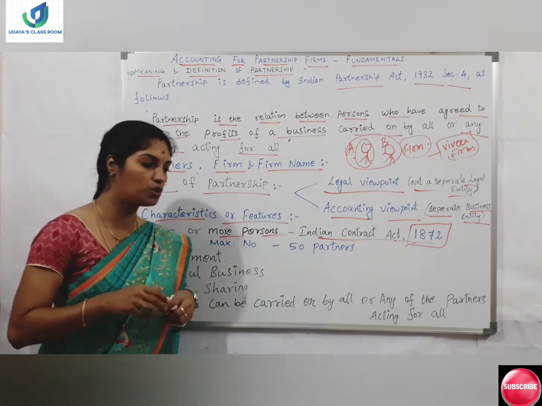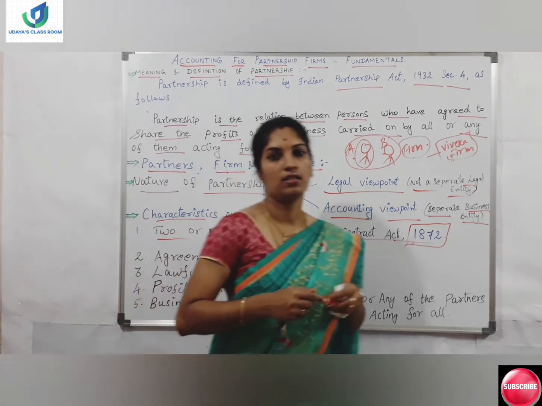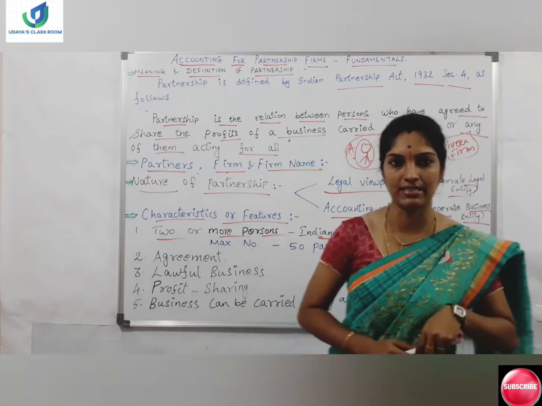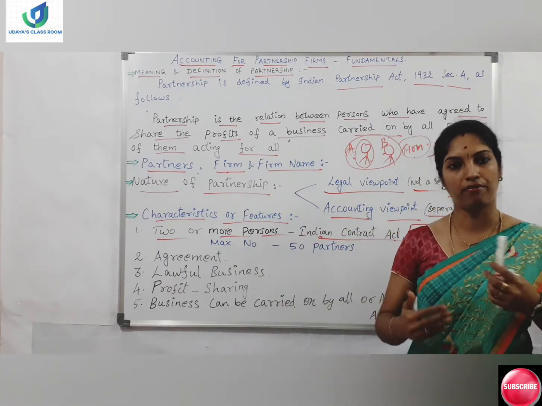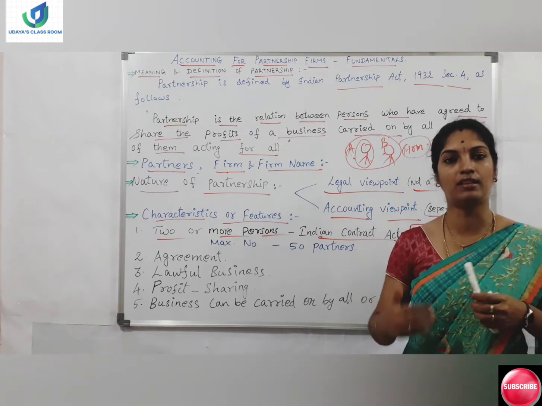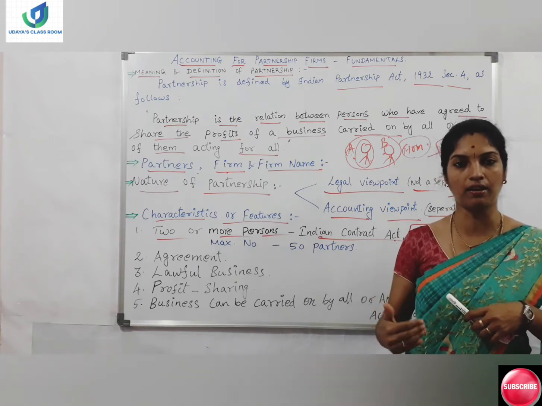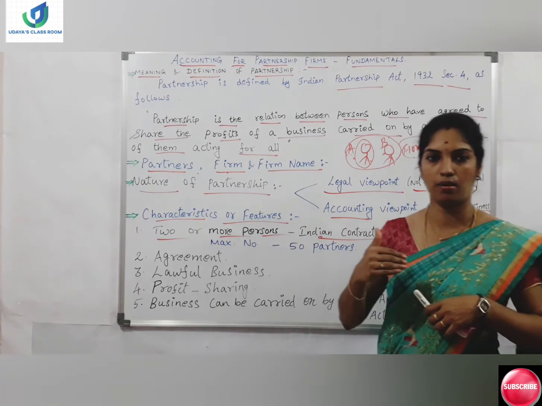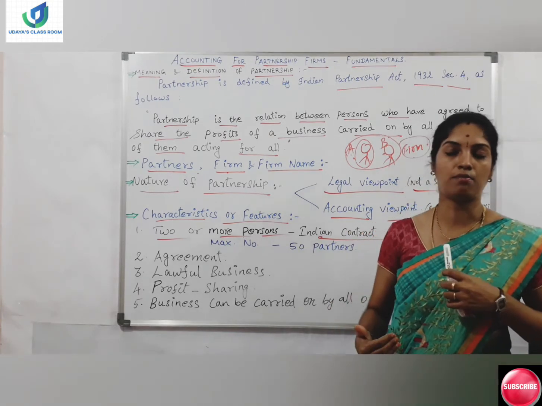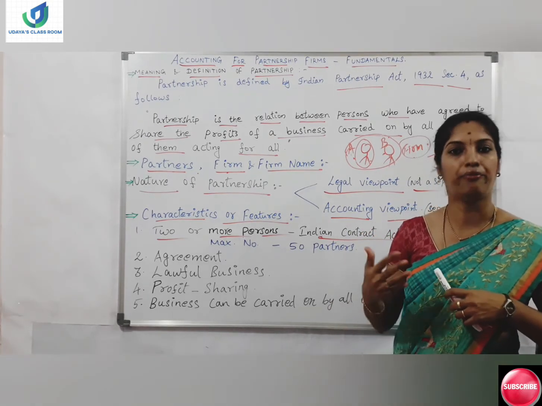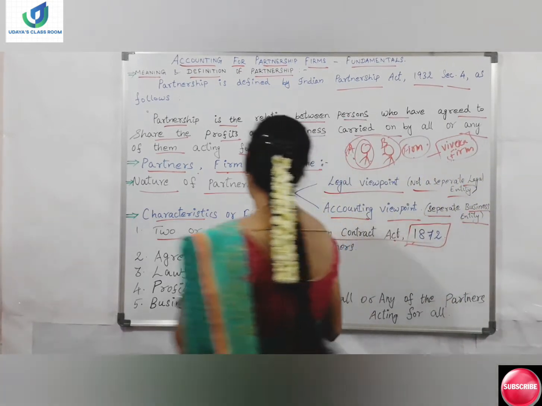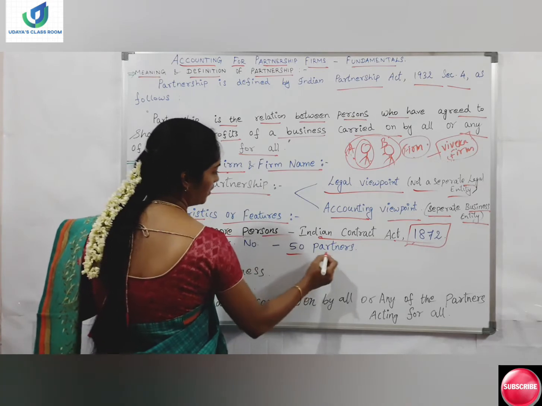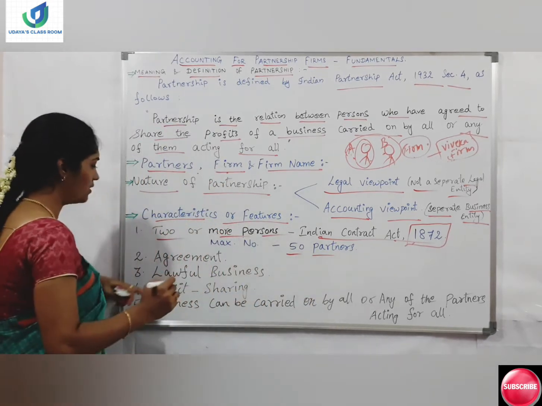So as per Section 464 of the Companies Act 2013, the maximum number of partners could be 100, but the revised one, the 2014 Miscellaneous Rule 10, brought by the central government, makes the maximum number of partners 50. So you should be very clear on this. Okay, so the maximum number of members could be 50 partners.